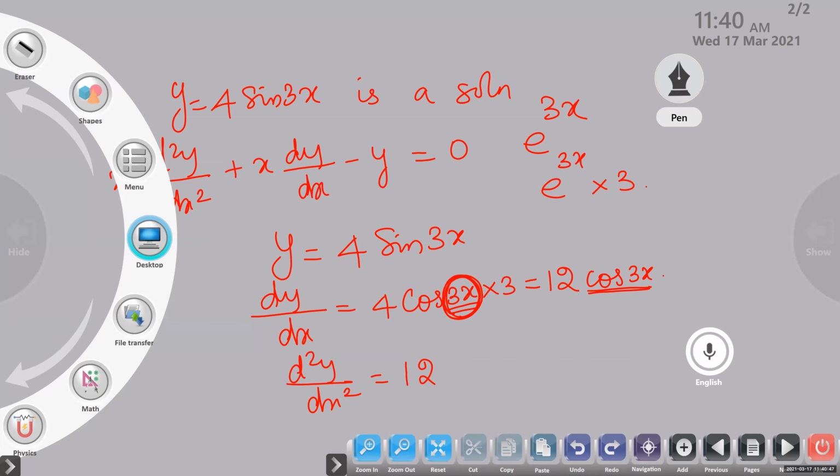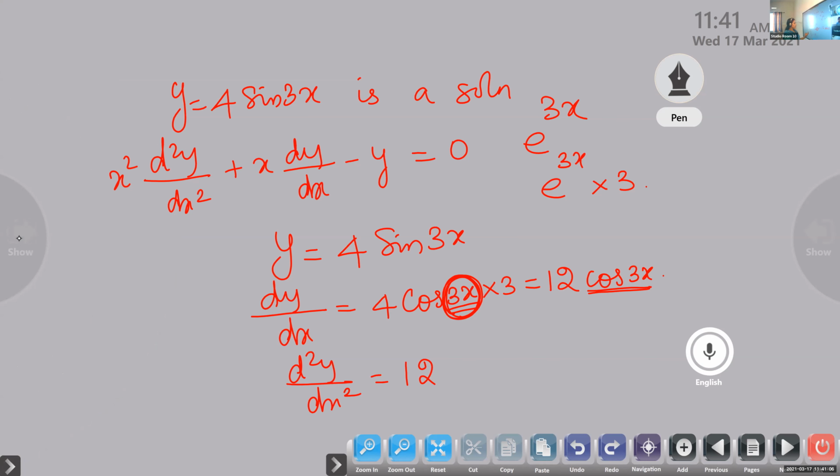Ma'am, you're muted. 4 sine 3x. Okay, Aishwarya, thank you. 4 sine 3x, is it a solution or not? We are finding the first order derivative and second order derivative. What is the first order derivative? dy by dx is equal to 4 into, what is the derivative of sine 3x? It is cos 3x into 3. So that is 12 cos 3x.